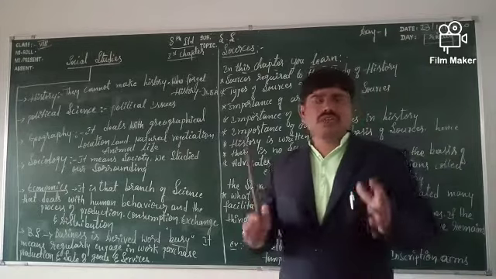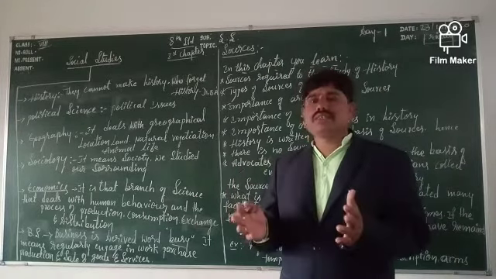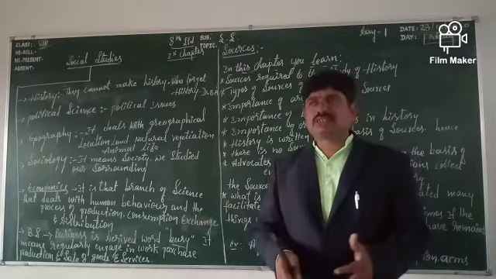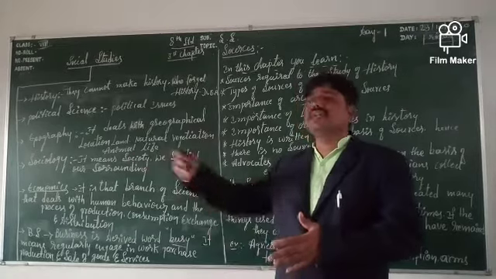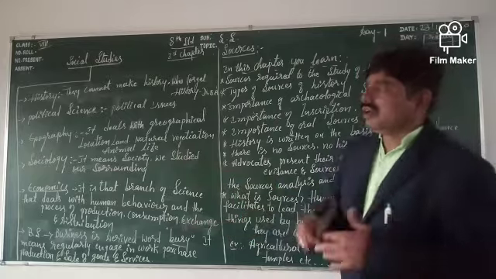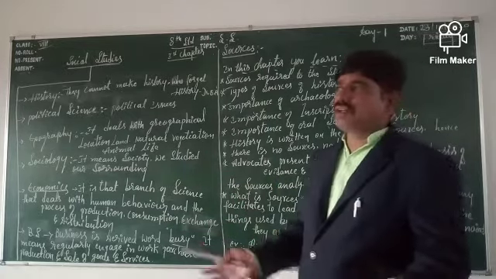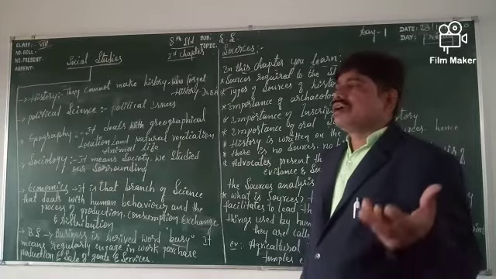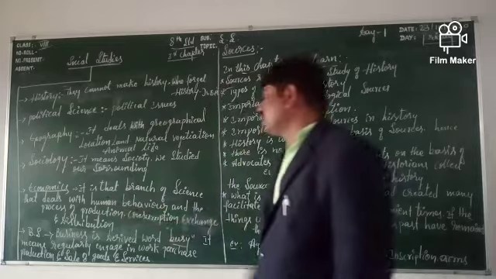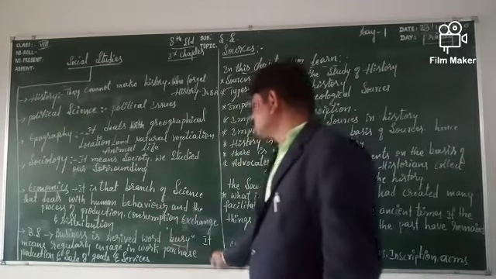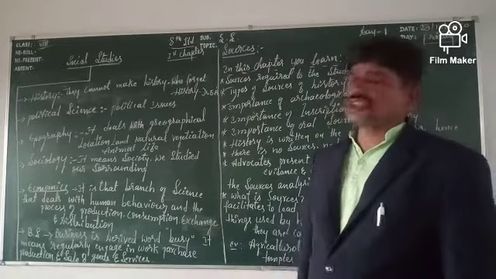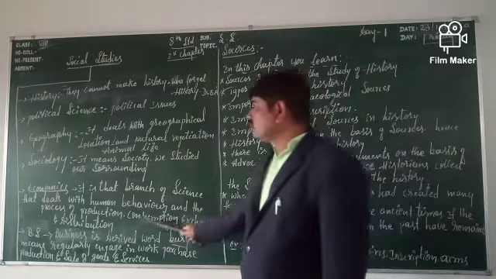You know that production means, for example, a farmer cultivates the land and produces things like rice or wheat. After the production, we sell that. So production, consumption, exchange and distribution, this is called economics.